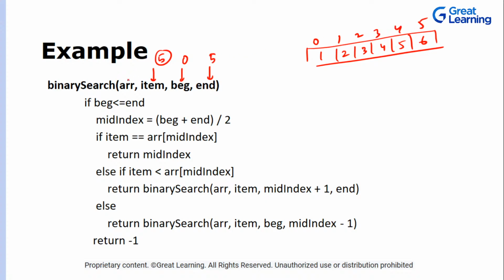Now you have also passed in the array. What is the first step? Can anyone tell me what the first step is that you will do? First you will check if beginning is less than or equal to end. So this is 0, and 0 is obviously less than 5. So you will calculate the middle index. What will be the value of the middle index? Can anyone tell me? Quickly, guys.